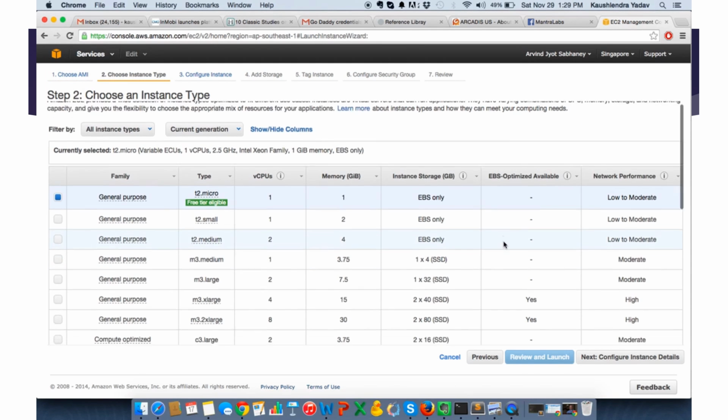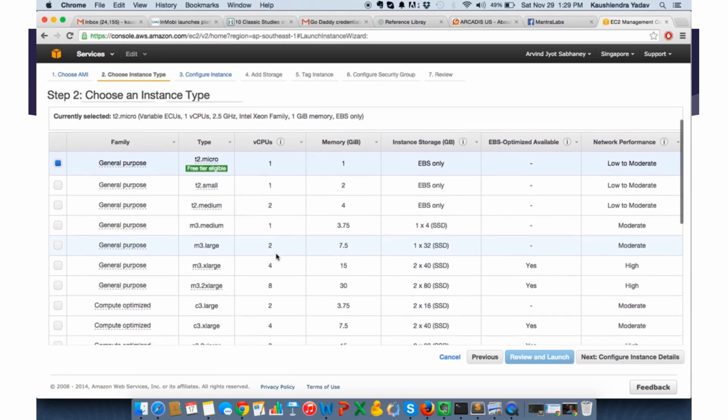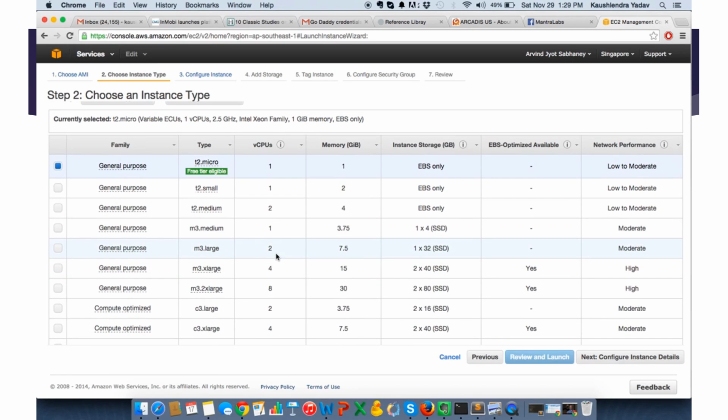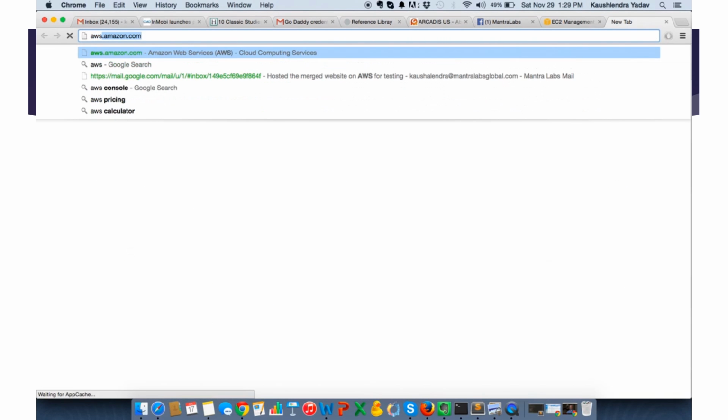Now these are the various possibilities that you can select from. T2 micro is free. This is T2 small. None of these are free. Only this one is free. So maybe we can, in another tab, go to AWS pricing.